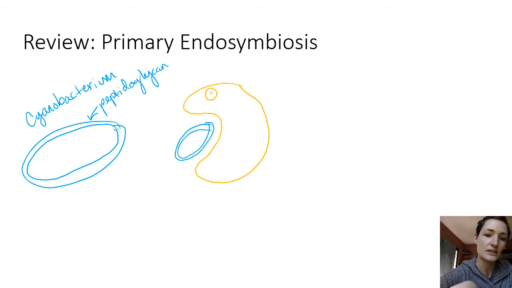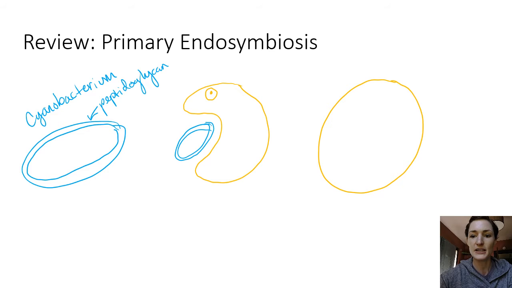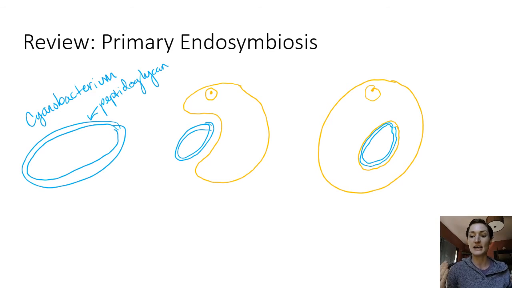So here it is, it's a eukaryote, there's its nucleus, and it is eating our cyanobacterium. And it engulfs it. Here's our nucleus again with our nucleolus. And so here's the membrane that engulfs it, but it doesn't get digested, it stays inside there. And eventually it's going to become a functional organelle inside that eukaryote. And so that is endosymbiosis, this idea of having two things that are living together, that symbiosis, but one is physically inside of the other one.